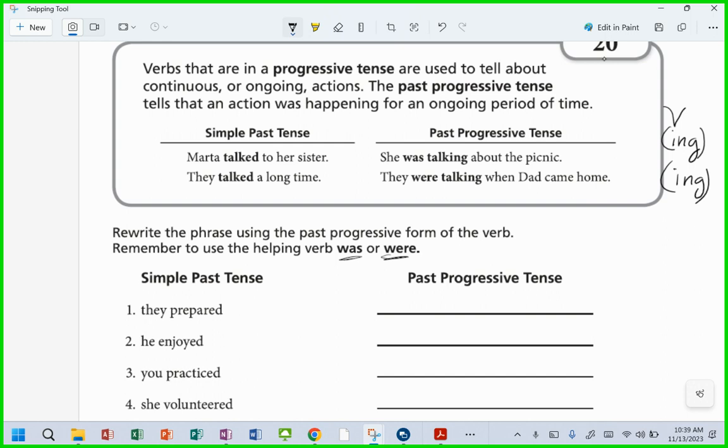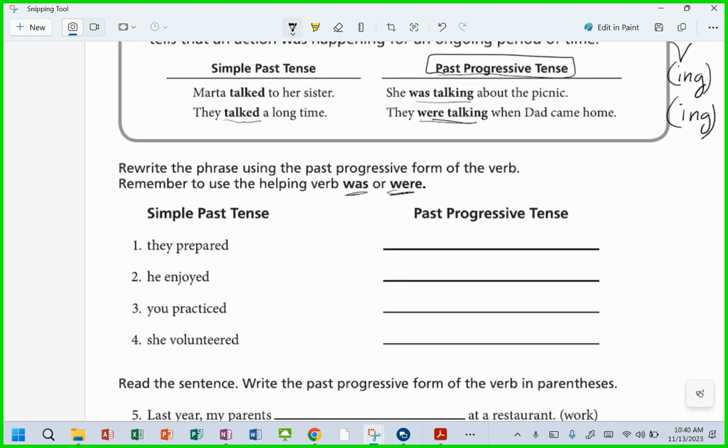So Marta talked to her sister turns to she was talking about the picnic. Was talking is past progressive, right? It already happened in the past, right? How about this one? They talked a long time. How do we turn that to past progressive? They were talking when dad came home.